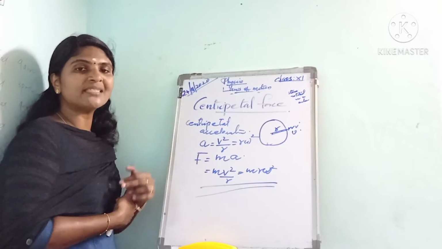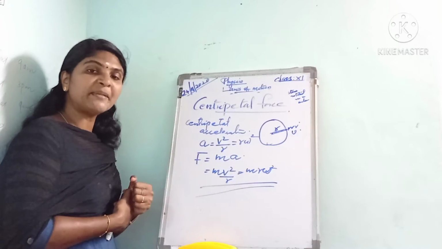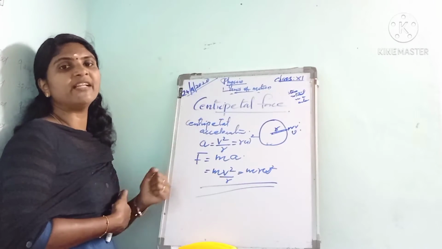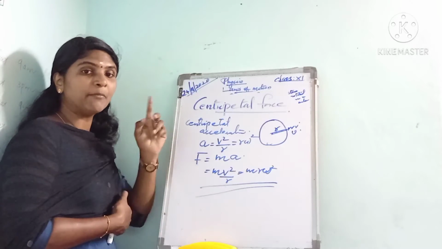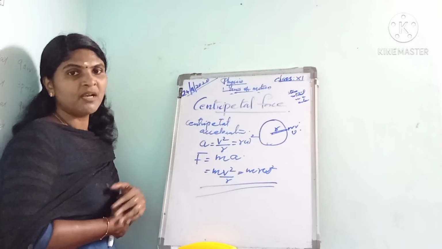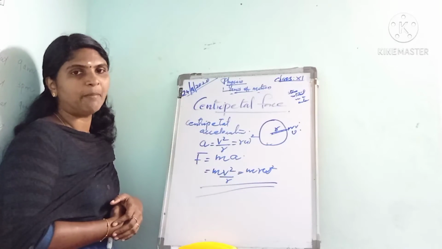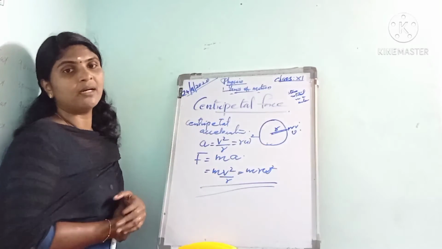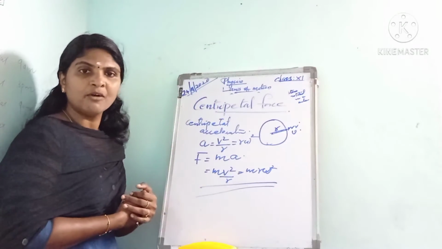And also, the electrons are revolving around the nucleus in circular orbits. Here the centripetal force for the electrons is provided by the electrostatic force of attraction between the nucleus and the electrons. The electrons that move around the nucleus in specified, circular orbits need centripetal force, and this is provided by the electrostatic force of attraction between the nucleus and the electrons. These are the examples of centripetal force.